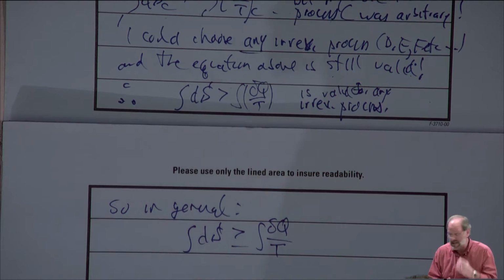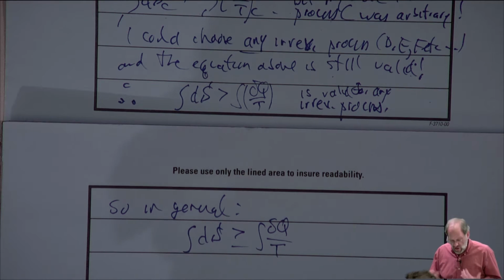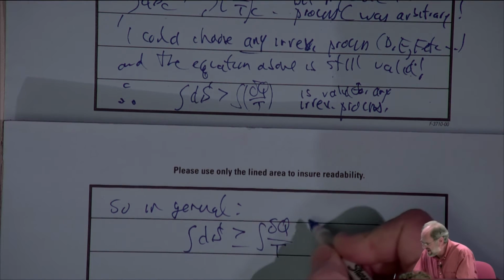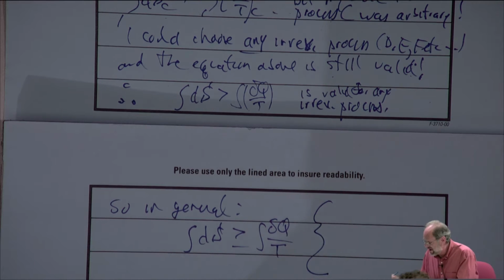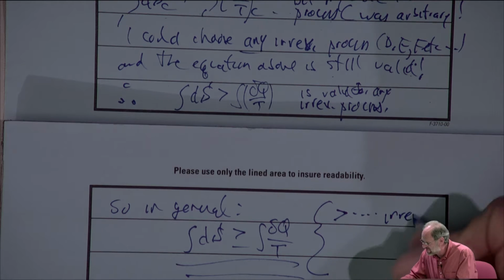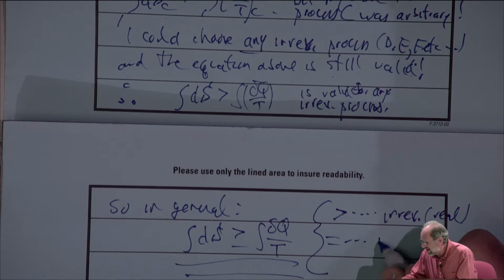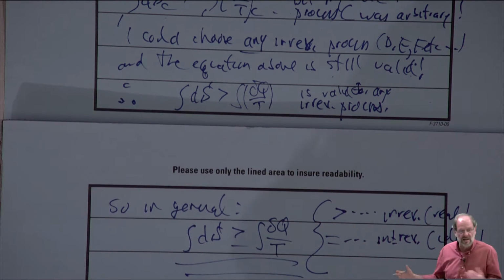So doesn't any process either have to be a real or an ideal process? In other words, doesn't it either have to be irreversible or reversible? In other words, doesn't the integral of ds have to be either greater than or equal to the integral of delta q over t? So that is this statement. The greater than would imply that it's an irreversible process, or if you will, a real process. The equal would imply that it's an internally reversible process, or if you will, an ideal process. And it can't be anything else, right?